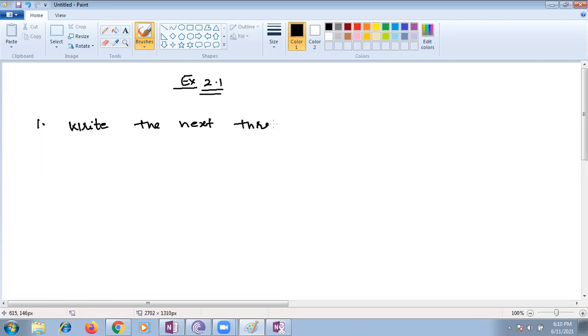Next three natural numbers after 10999. Four nines, children, three nines. That means 10,999. So you have to write the next three natural numbers.